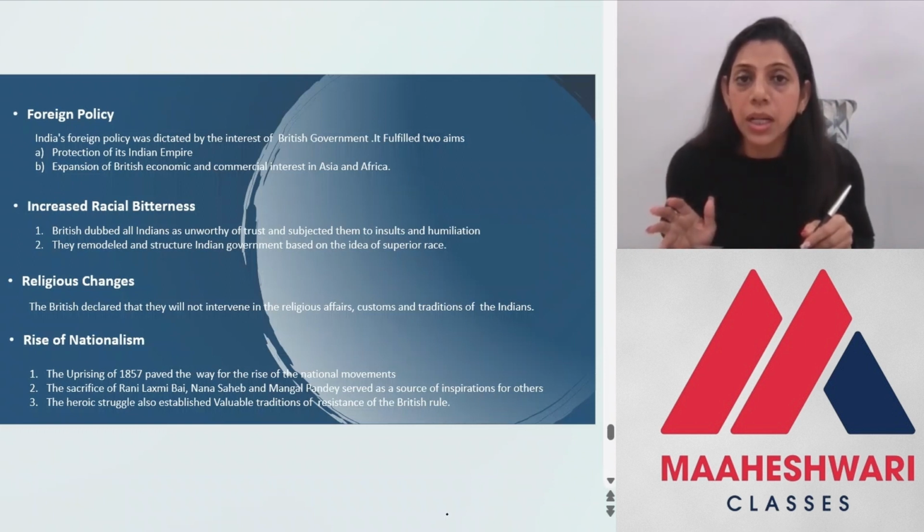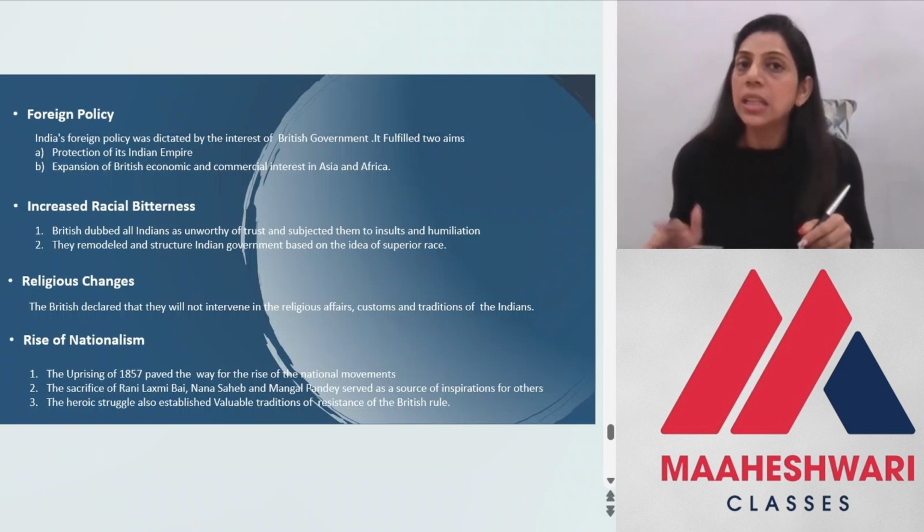उनका ये मानना था कि Indians loyal नहीं हैं, and especially the Muslims, they targeted them, and they remodeled and restructured the whole Indian government based on the idea of superior race, which was the Europeans. They were given all the cream positions in the Indian administration, and that is how the rule was remodeled again after the revolt of 1857.